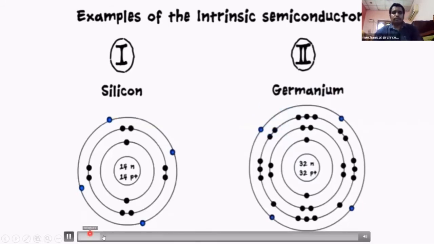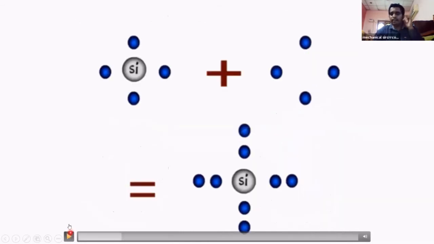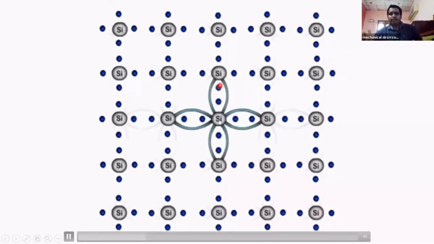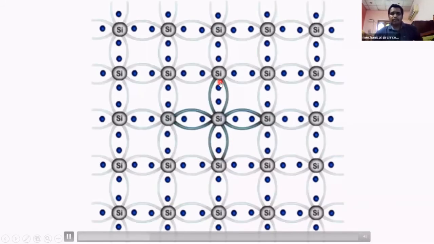Here we have millions of silicon atoms in the silicon material. Every silicon has 4 valency electrons and shares one electron with each neighboring silicon atom. See this? Each silicon atom makes covalent bonds with the neighboring silicon atoms.